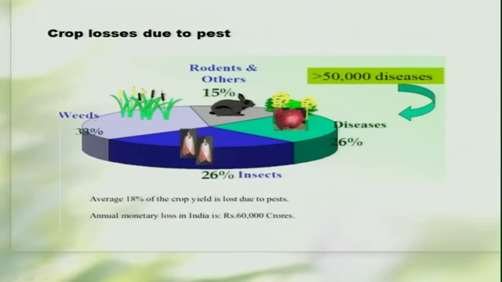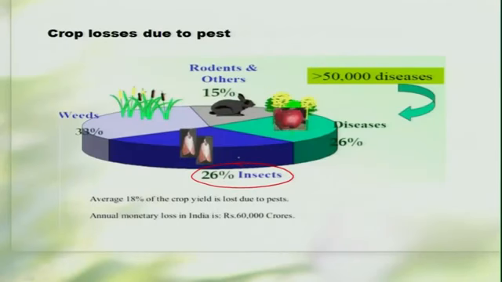Along with the other groups of organisms or animals, the insects are believed to be contributing nearly 26% of the loss to the cropping ecosystem. Of course, the weeds will take a major toll, but the insects and the diseases are among the major things. It has been estimated that annually around 60,000 crores of rupees are lost due to damage by insects on various agricultural crops.